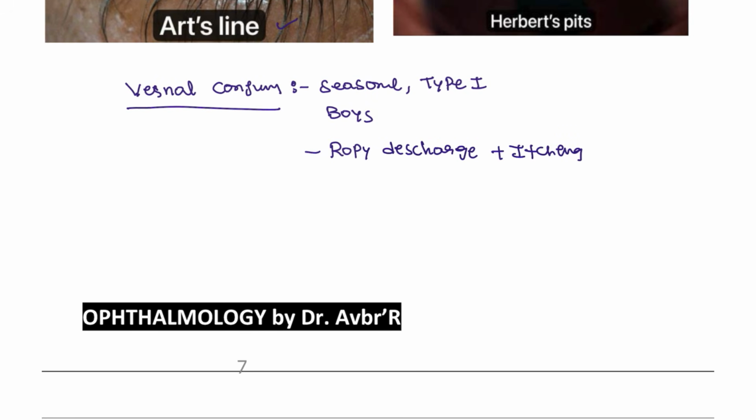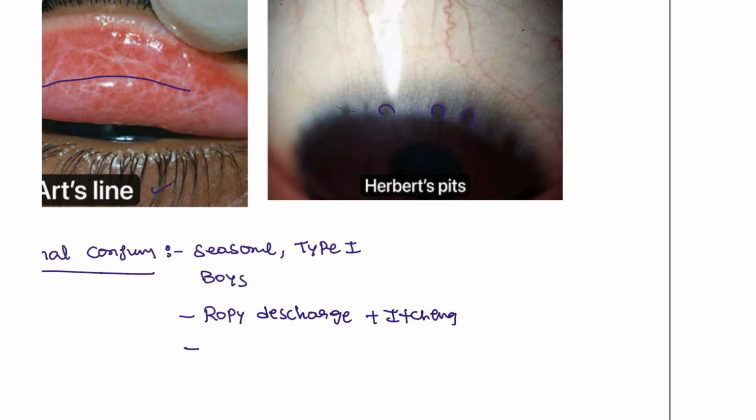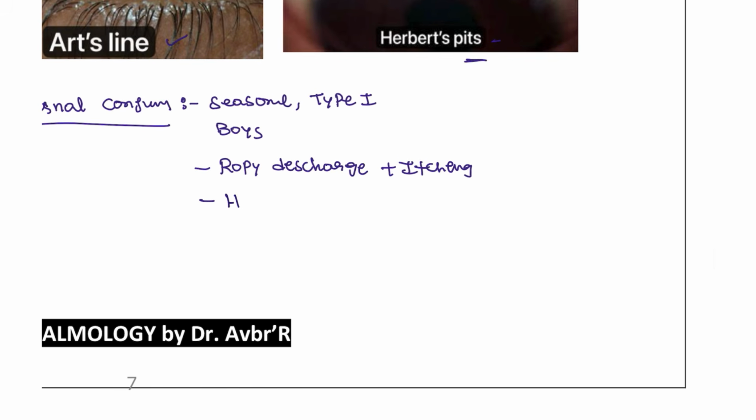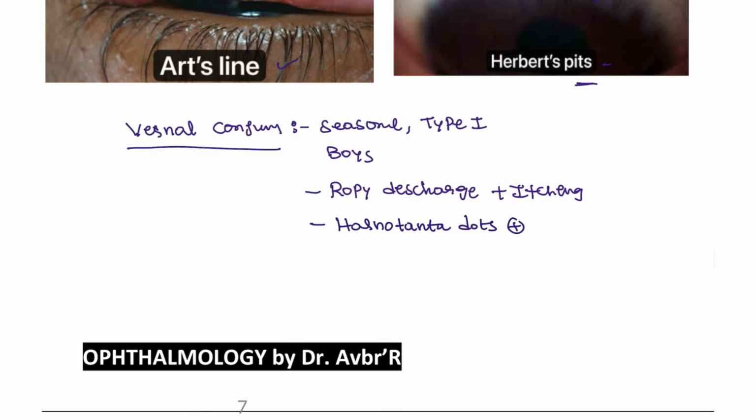In these patients, you are also going to see a specific feature that is confused with Herbert's pits. Herbert's pits are in trachoma, and these patients are going to have Horner-Trantas dots. Horner-Trantas dots are seen in patients with vernal conjunctivitis. It is also known as spring catarrh.